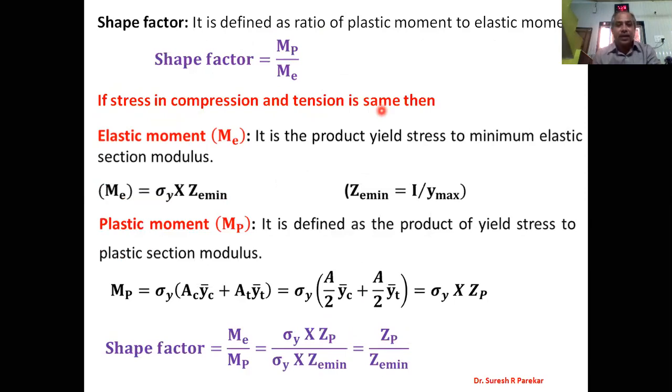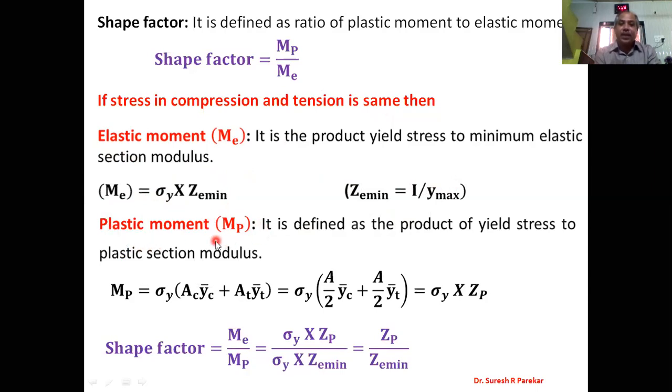That is stress in compression equal to stress in tension. So now we will say sigma Y is the yield stress. Then we have elastic moment, that is the product of yield stress and minimum elastic section modulus, and minimum elastic section modulus is I by Y max, and therefore I will get ME equal to sigma Y into ZE minimum.